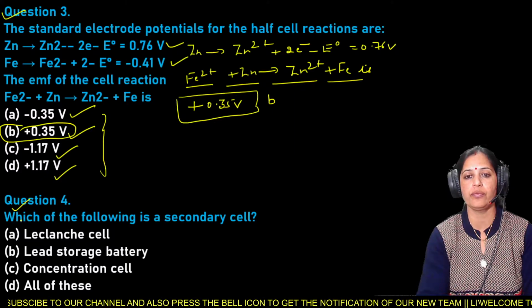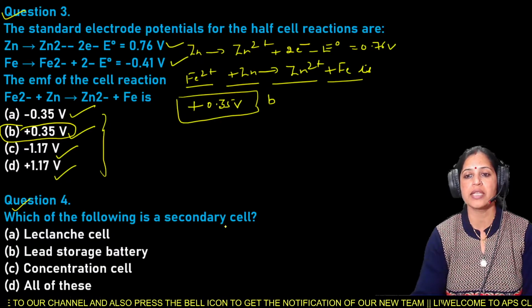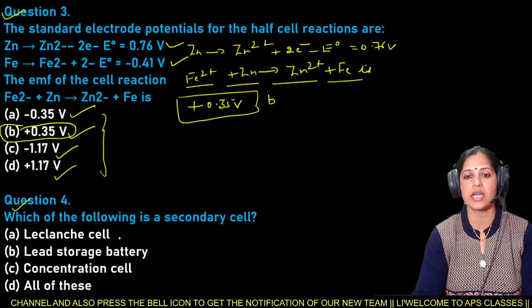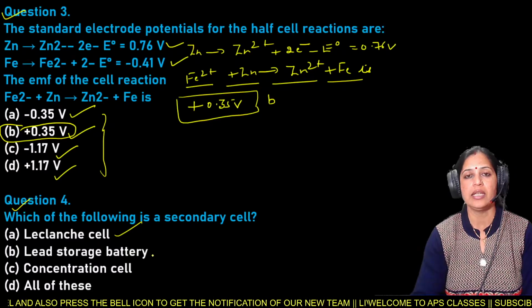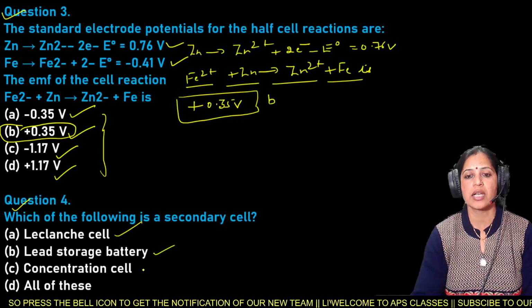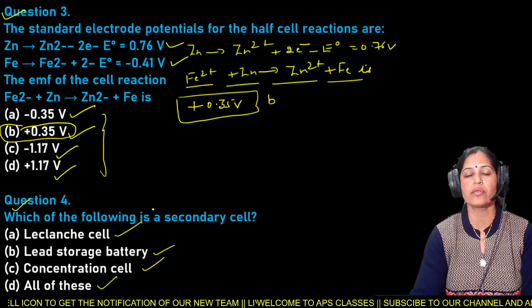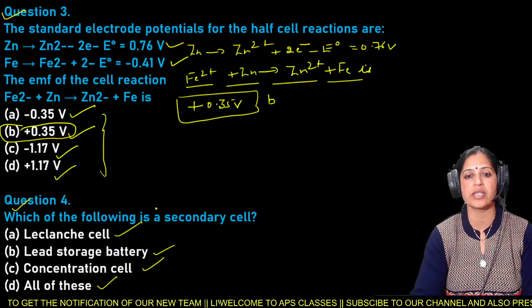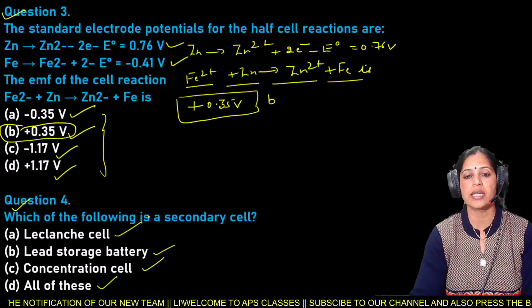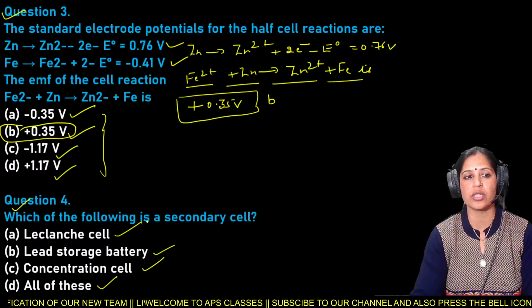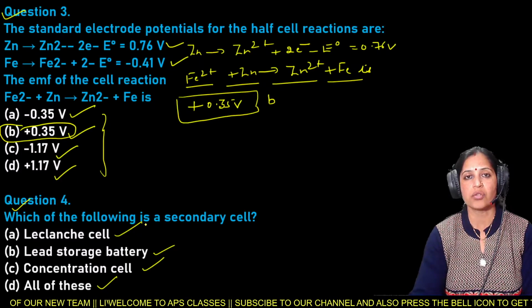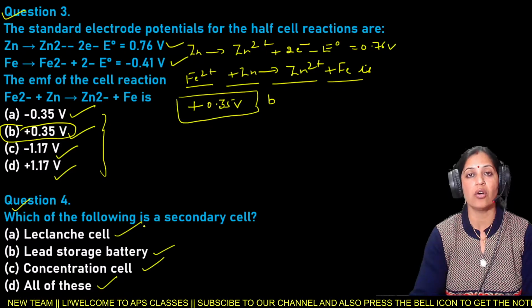Next is your question number 4. Which of the following is a secondary cell? Options are Leclanche cell, lead storage battery, concentration cell, and D, all of these.